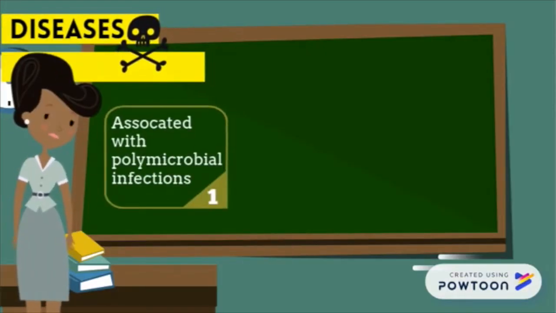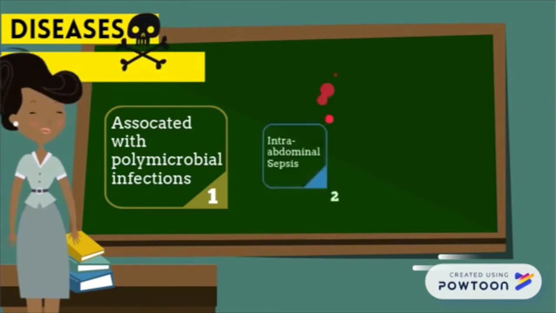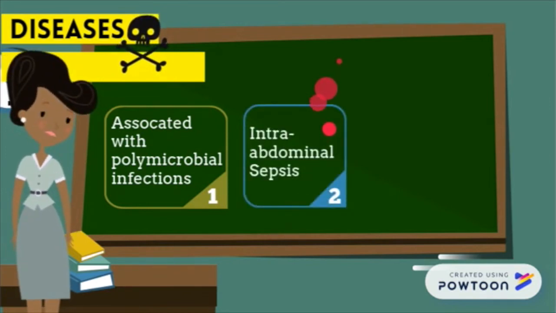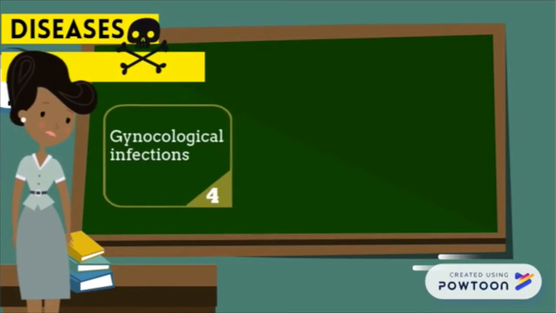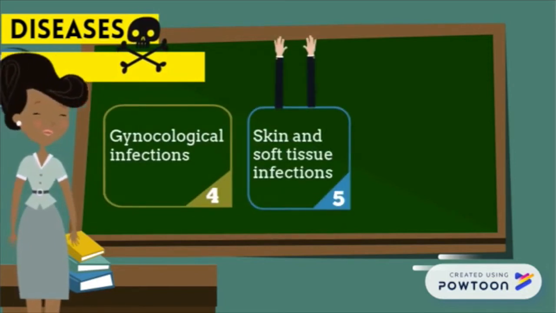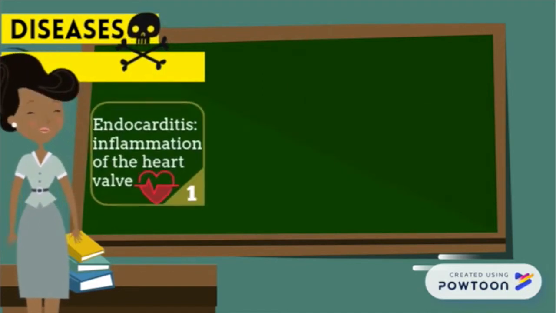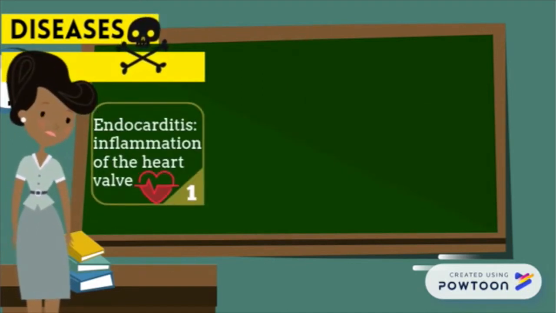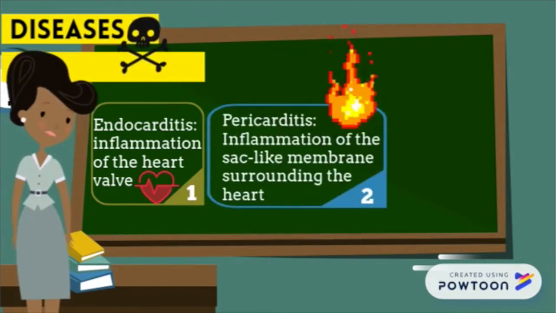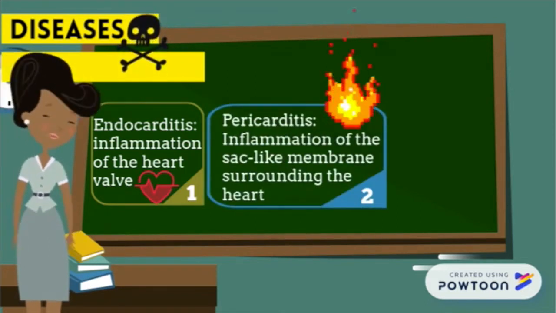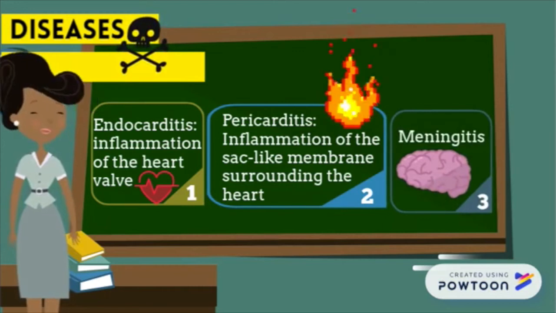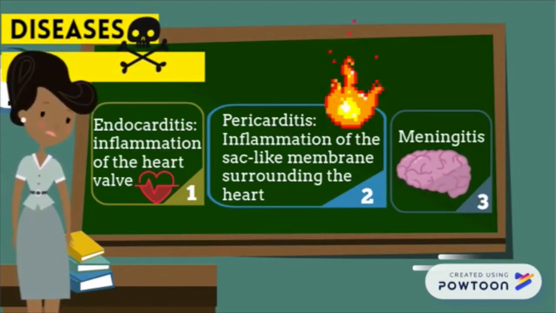Bacteroides fragilis is associated with polymicrobial infections, intra-abdominal sepsis, appendicitis, gynecological infections, skin and soft tissue infections, pelvic infections, endocarditis, which is inflammation of the heart valve, pericarditis, which is inflammation of the sac-like membrane surrounding the heart, and although rare, cases of meningitis have been reported.